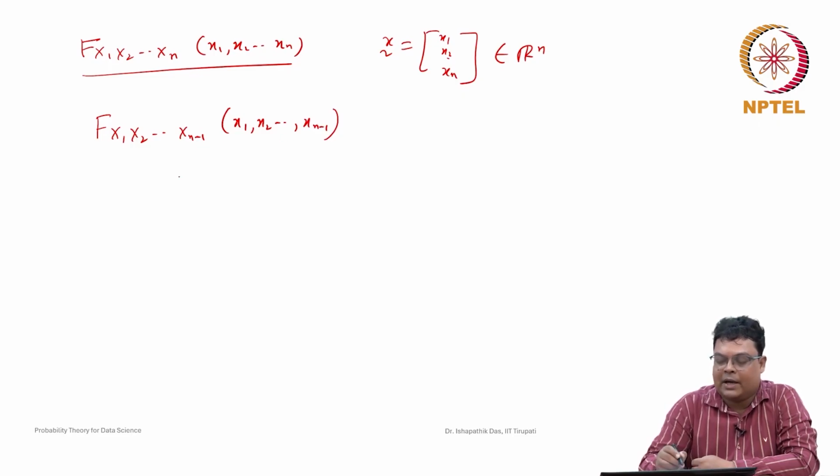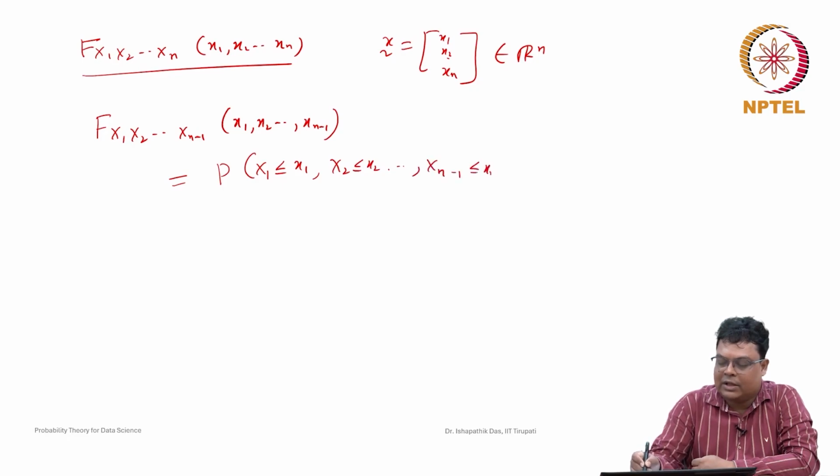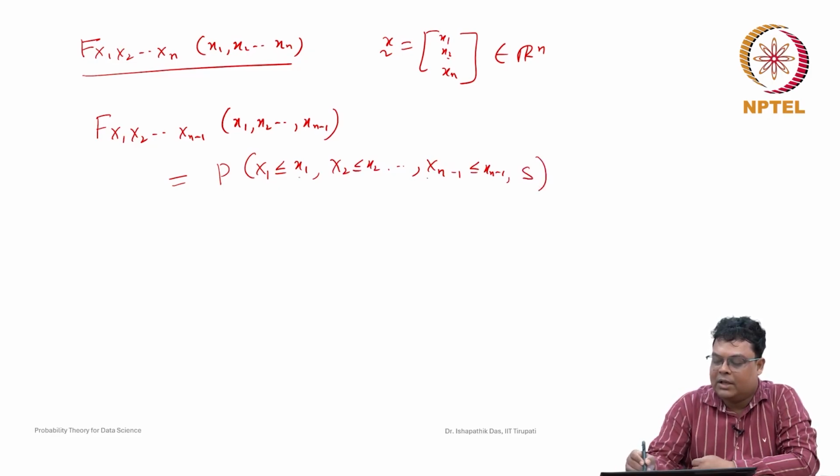Now how can we find that? Note that this is nothing but the probability that x1 is less than or equal to x1, x2 is less than or equal to x2, and xn minus 1 is less than or equal to xn minus 1. This is all intersection. If you intersect with S, this probability will be the same.